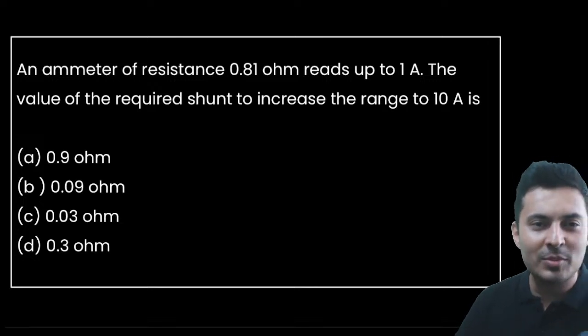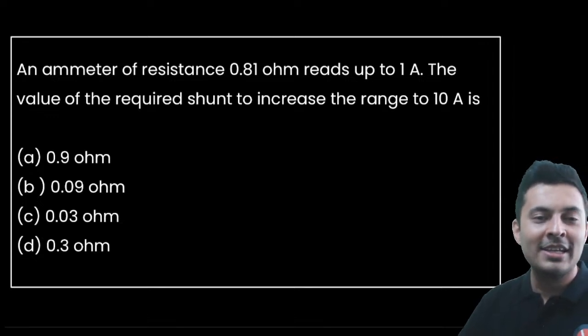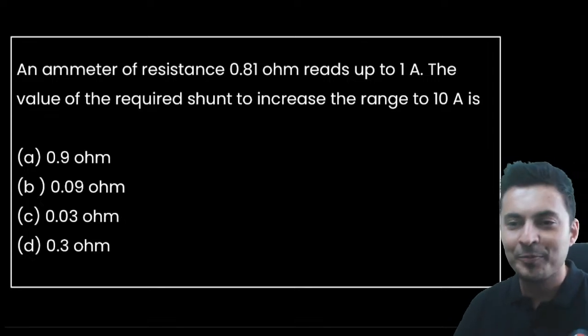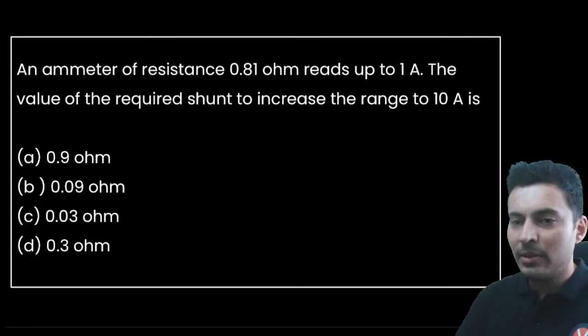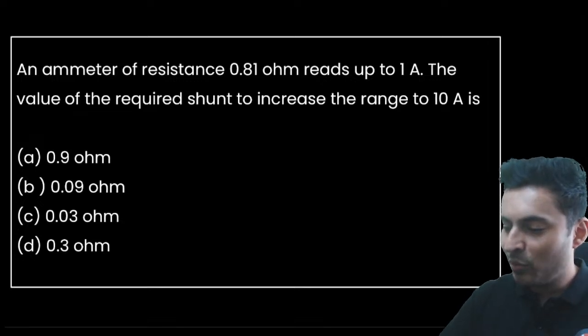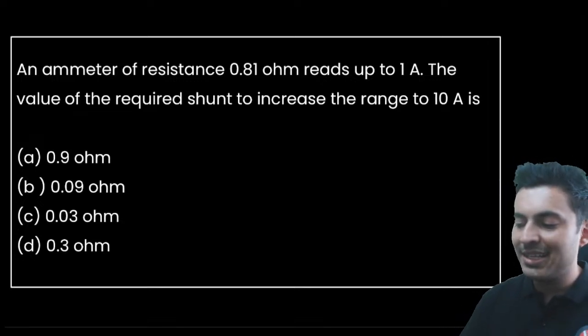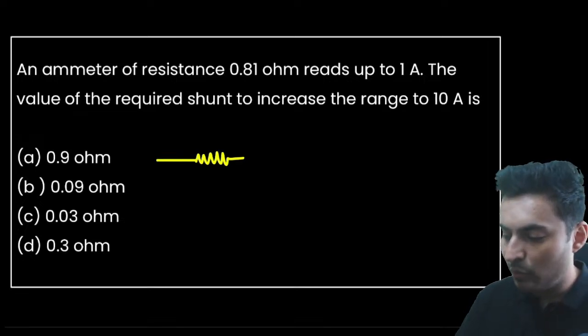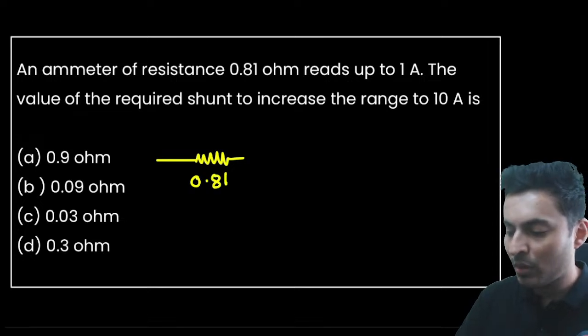An ammeter of resistance 0.81 ohm reads up to 1 ampere. The value of the required shunt to increase the range to 10 ampere is... What is the required shunt? Guys, the ammeter's resistance is given to be 0.81 ohm.